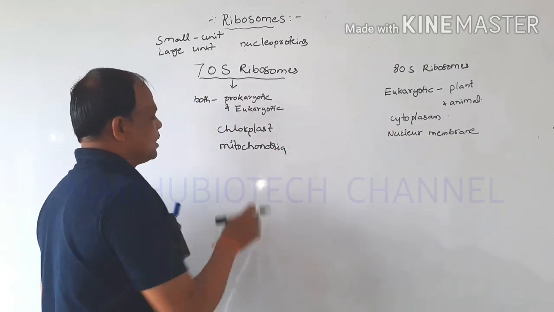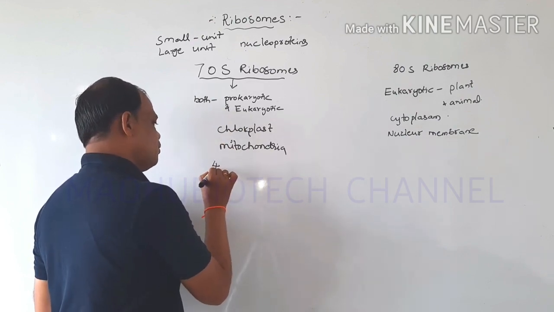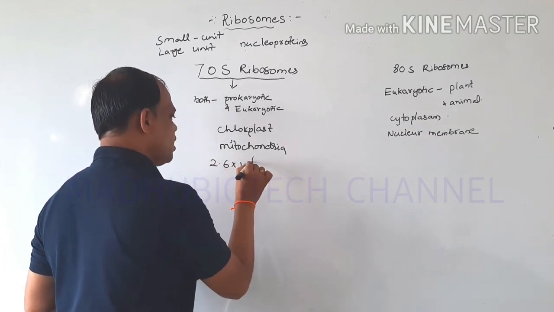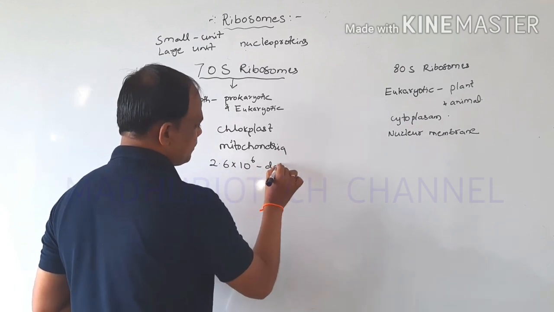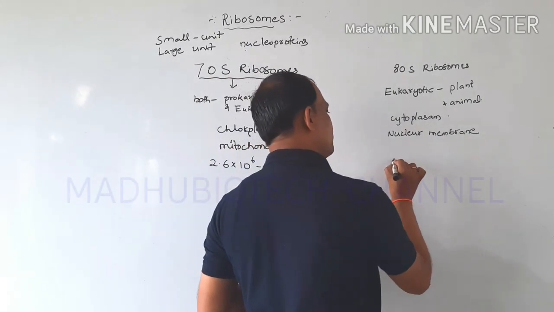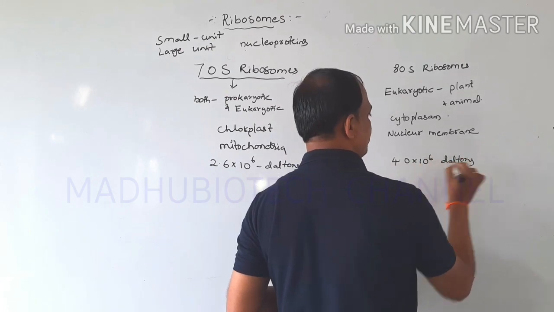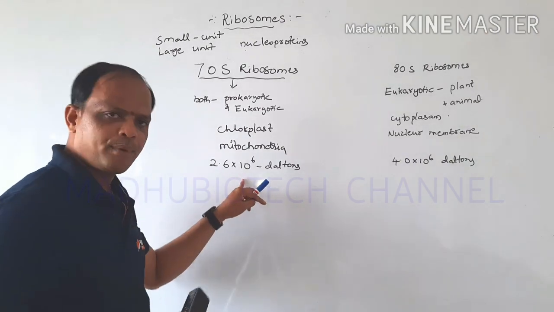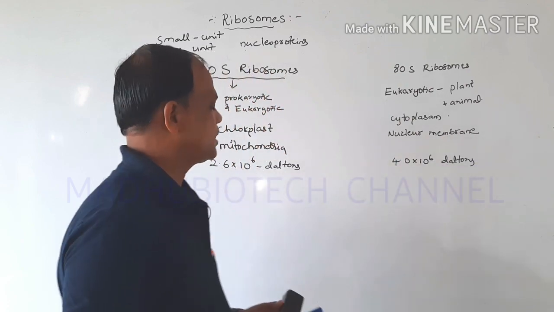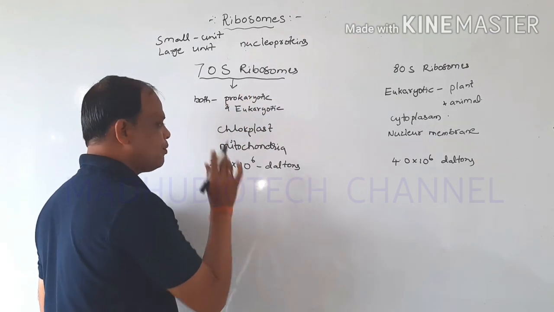The molecular weight of the 70S ribosome is 2.6 into 10 to the power of 6 daltons, and the 80S ribosome's molecular weight is 4.0 into 10 to the power of 6 daltons. The 70S ribosome is made up of two subunits.